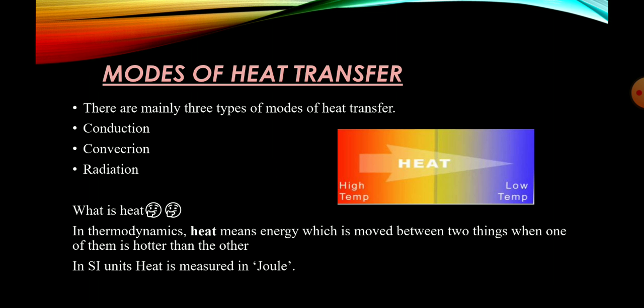The meaning of this diagram is that heat always flows from the body at higher temperature to the body at lower temperature. What if both the temperatures are the same? That time heat is not going to flow anywhere. So there has to be a temperature difference in order for heat to flow. I hope it is clear.